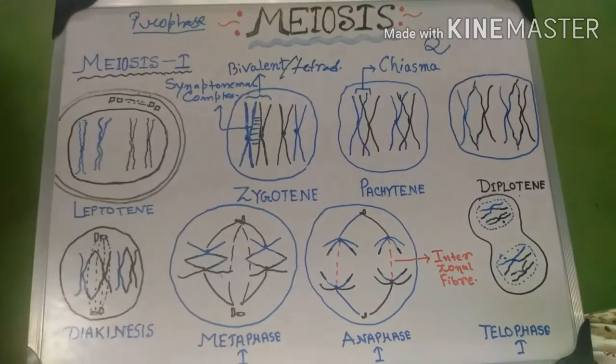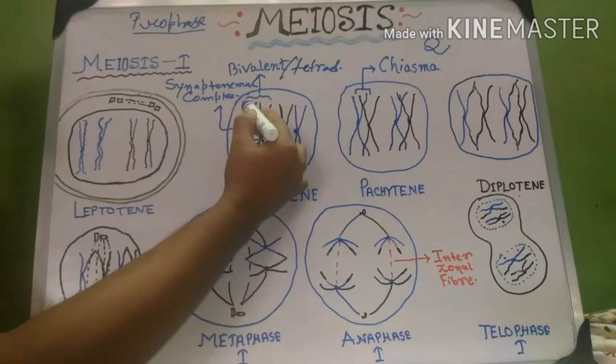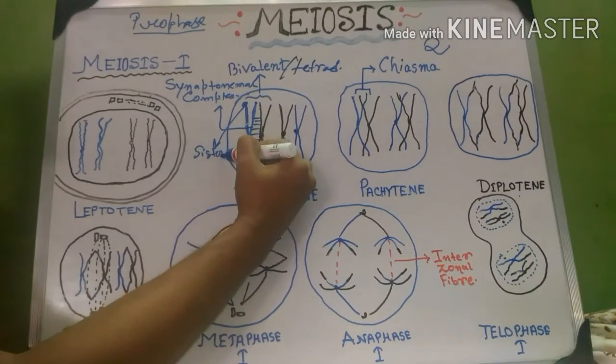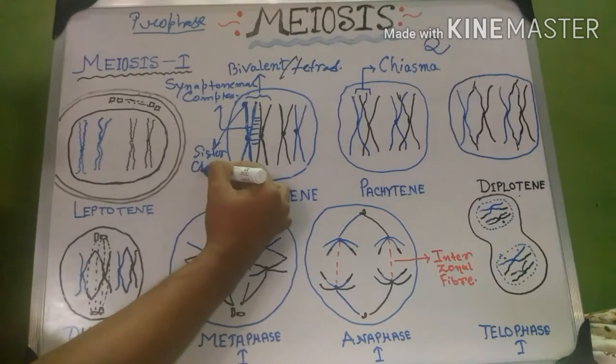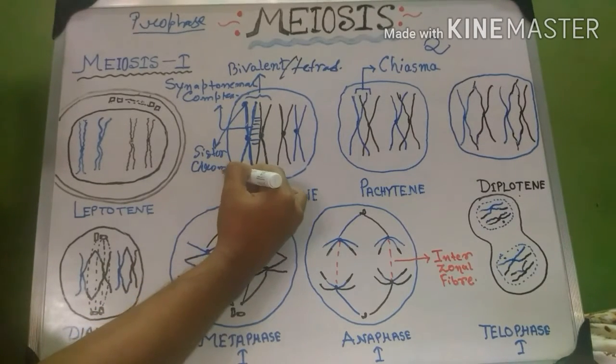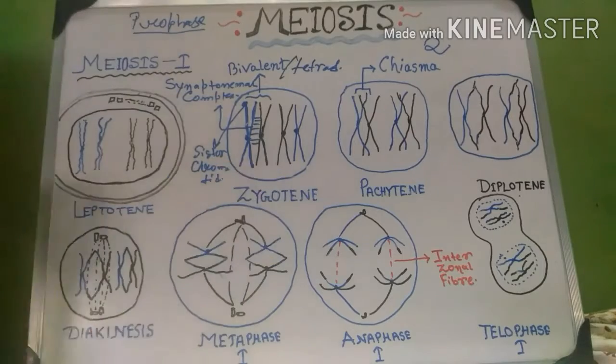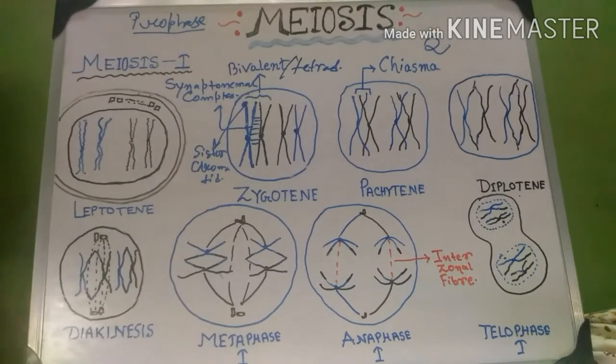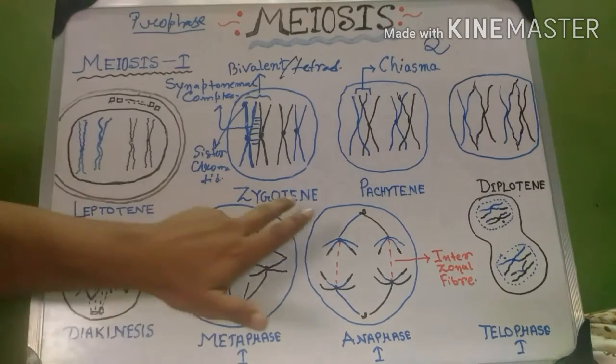Another thing: the chromatids of each chromosome are known as sister chromatids, and the chromatids of two different chromosomes are known as non-sister chromatids. So zygotene is a very important phase.